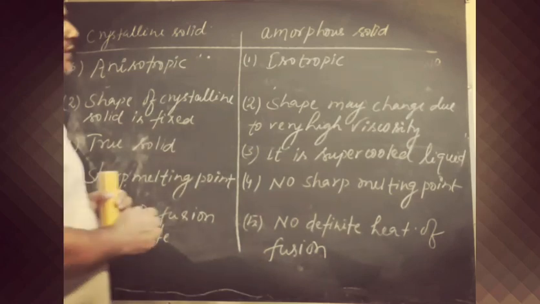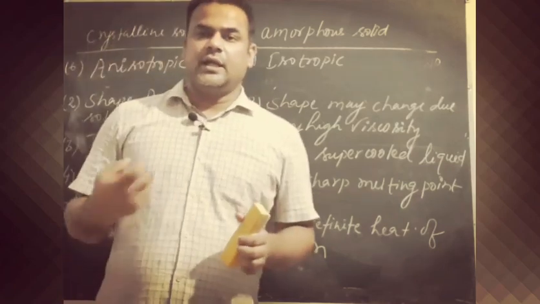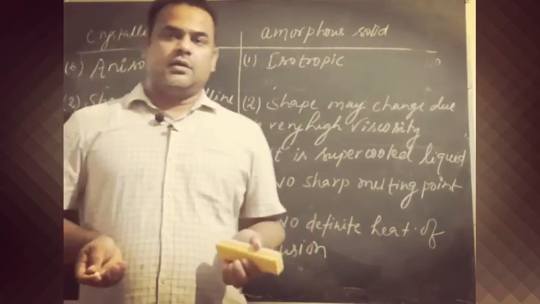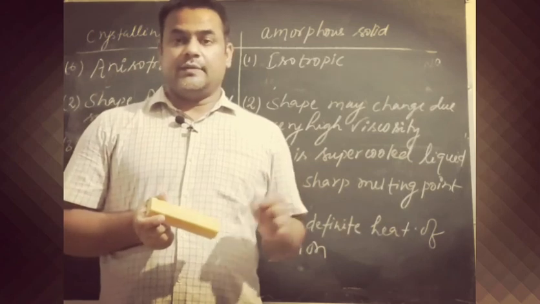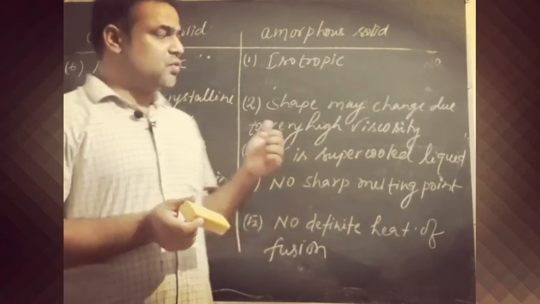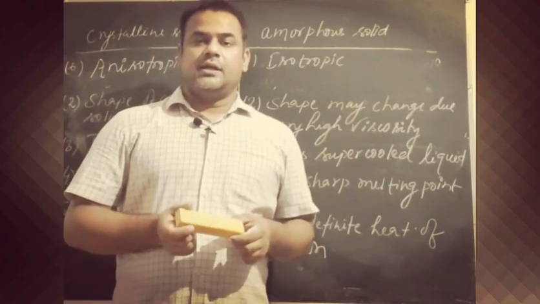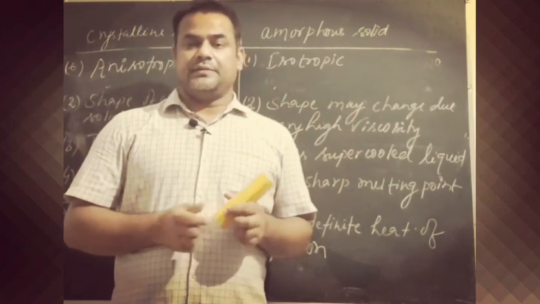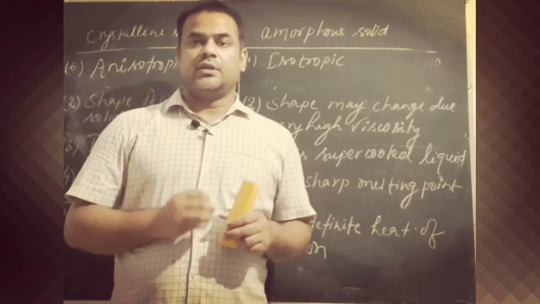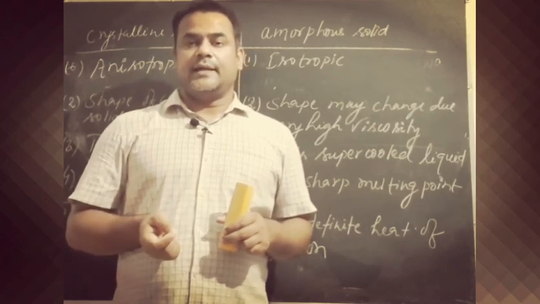So these are the differences between crystalline solid and amorphous solid. Hope you have understood the types of solid. There are two types of solid, crystalline solid and amorphous solid. We have discussed in detail the differences between these two types of solids. Next, we will discuss types of crystalline solids.